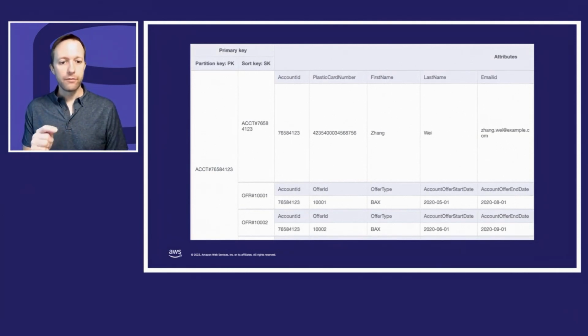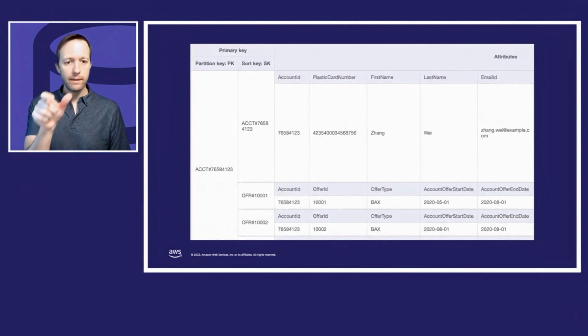Under that partition key, I have 3 different sort keys I'm showing. The first one has chosen to have a sort key with the same value as the partition key, which is a convention that says this is metadata about the item itself. It tells me the account ID and number, the first and last name, the email ID. This is about this account. And then I have 2 different offers, and each one of those has its own distinct metadata about that particular offer. So you can see already, this is not like a relational database, right? Every item or row is different than the other ones. And I'm using as keys these strings, which combine a prefix with a unique ID.